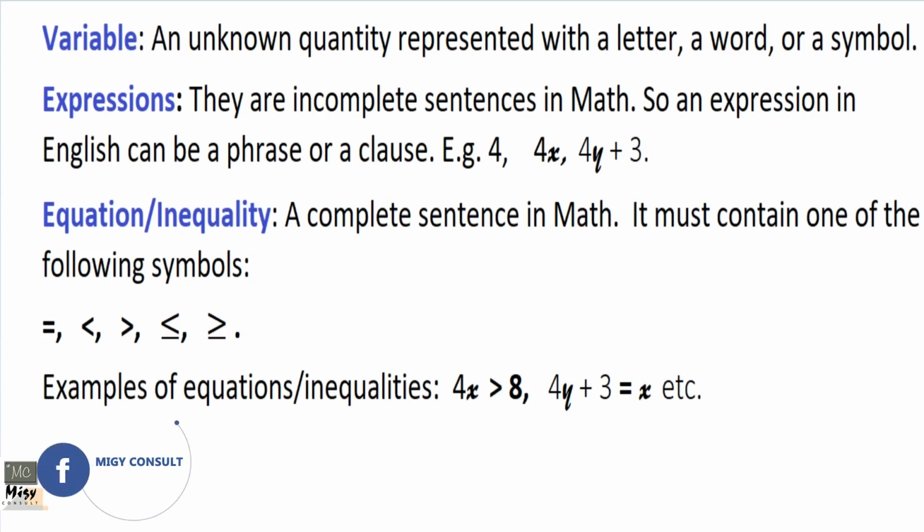When there is an unknown quantity, you represent it with a letter, a word, or a symbol. Okay, so that is a variable. It means you don't know the real quantity, and so you put something there that could be a different number. Okay, so that is what a variable is. Now